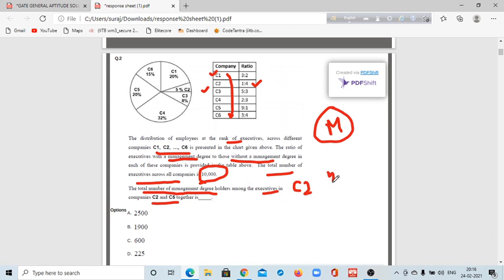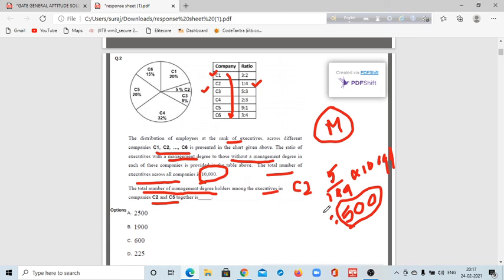So 5% means 5 by 100, into 10,000. You can eliminate these 2 zeros. So the total number will be 500.